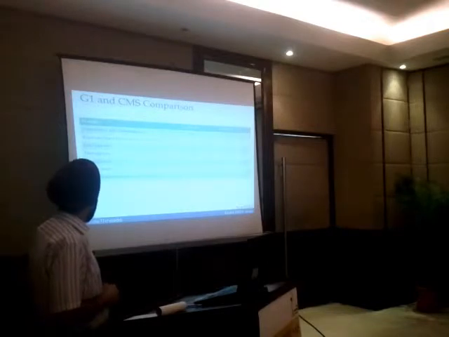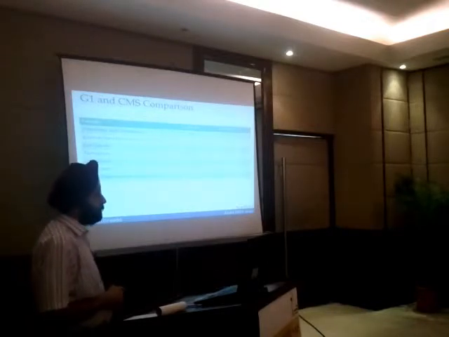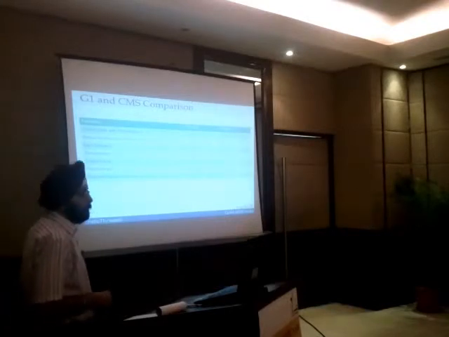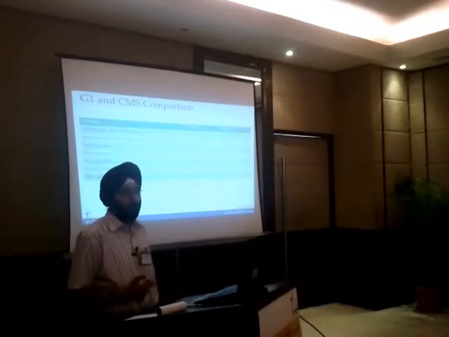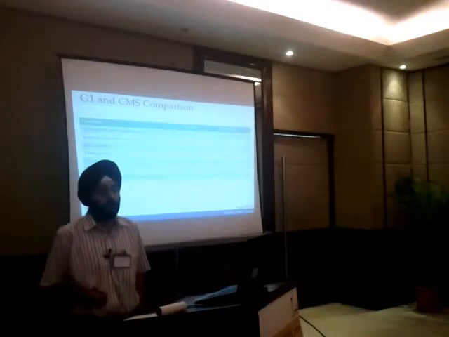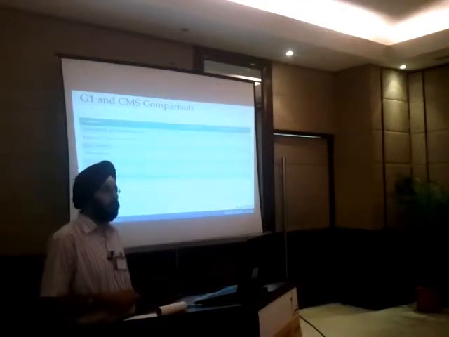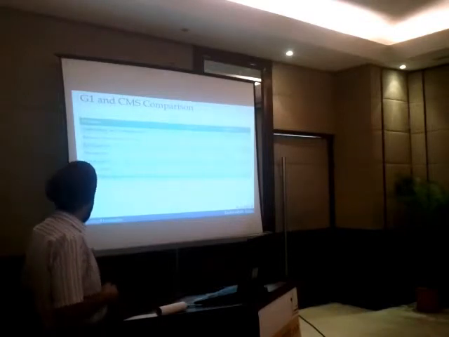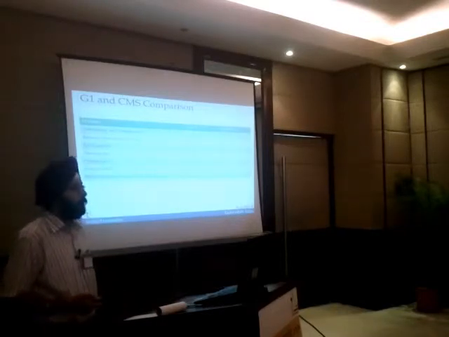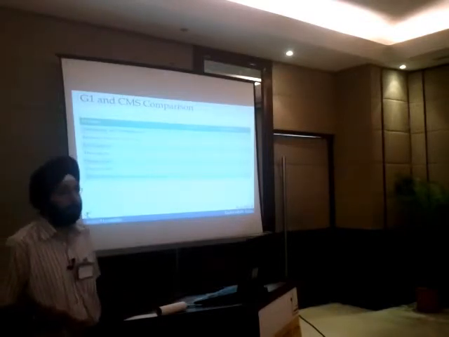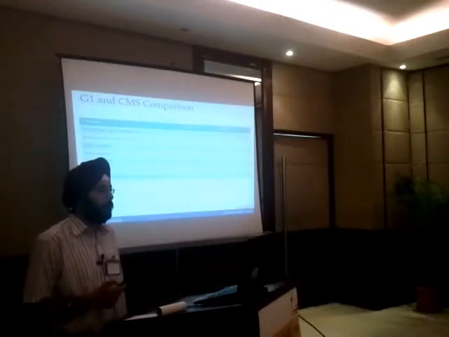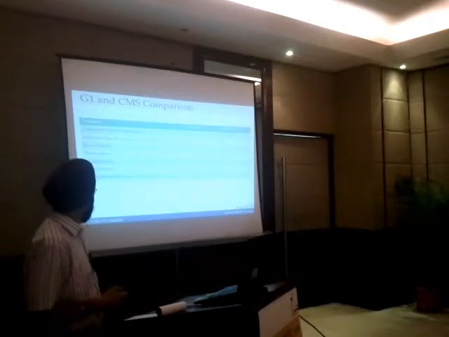Very important, it compacts, whereas CMS does not compact. It is more predictable, so it's quite predictable that you will meet your pause time. There is no guarantee that it will meet those pause time goals, but it's quite predictable. There is no physical separation between the young and old generations. There are no compartments. It is very flexible. Any region can take any role at any given point of time.